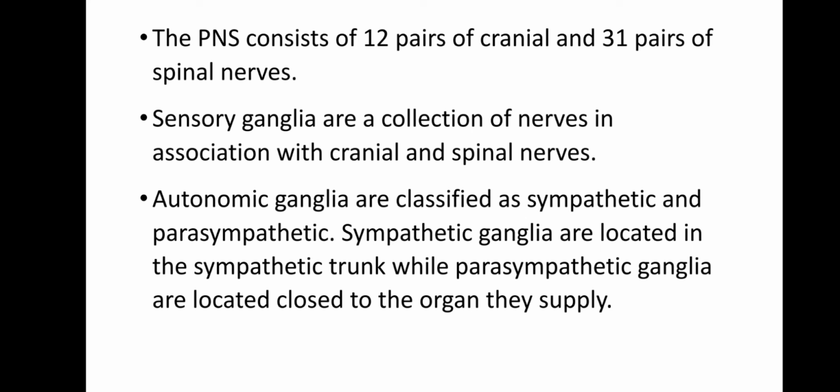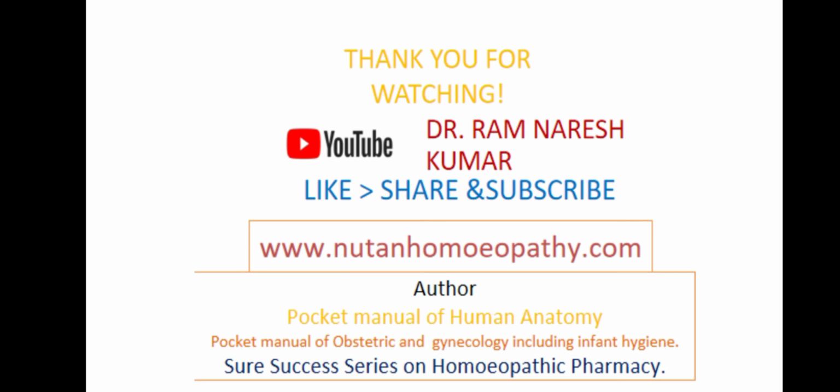Autonomic ganglia are classified as sympathetic and parasympathetic. Sympathetic ganglia are located in the sympathetic trunk, while parasympathetic ganglia are located close to the organ they supply. In this way, we have seen a review or summary of the central nervous system and peripheral nervous system.